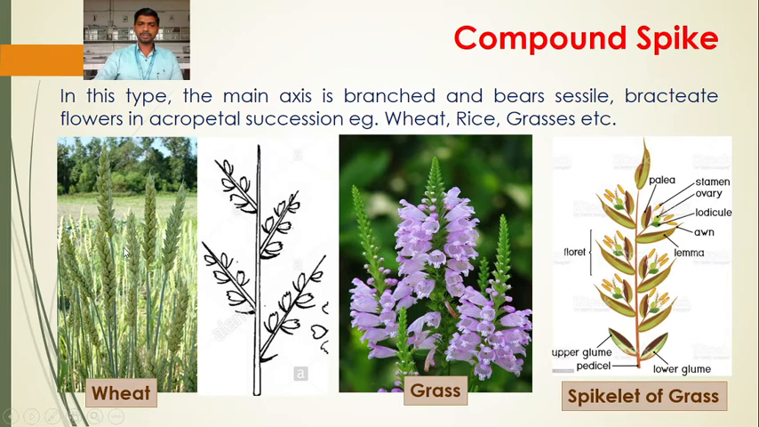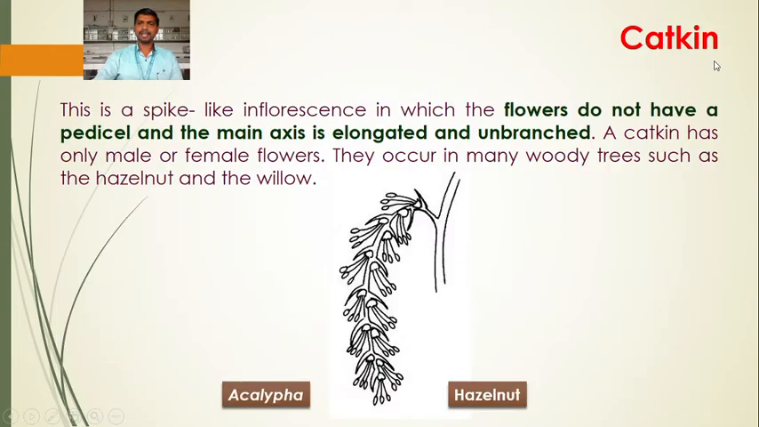Example is wheat, which is very common. Grass, any grass, also shows this type of inflorescence. Compound spike, older at the base, younger at the apex. Flowers are sessile, arranged in acropetal succession. This is compound spike. Next type is the catkin.